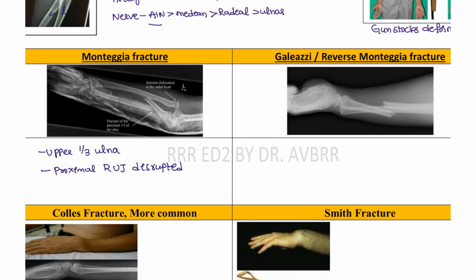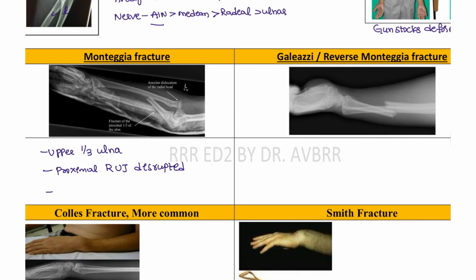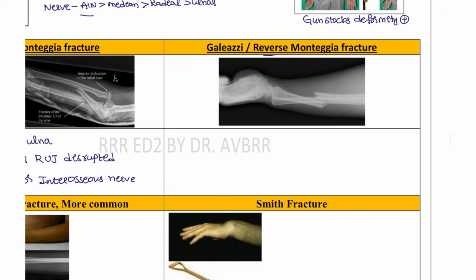That is for the displacement that has been seen with the Monteggia fracture. And the nerve that is involved in this patient is the posterior interosseous nerve. Posterior interosseous nerve. And completely opposite to the Galeazzi. That's why the name is also reverse Monteggia fracture. So here it is radial fracture.